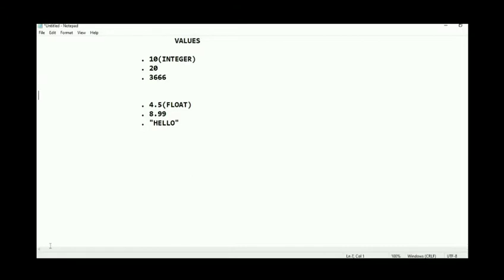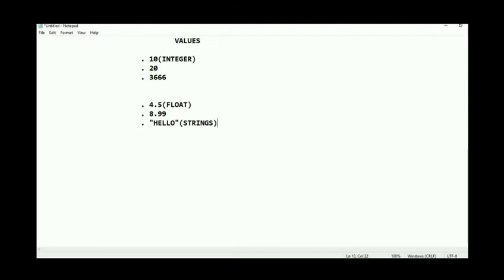And now we will go to the float. What does a float consist of? A float consists of decimal values. Those are 4.5, 8.99. Those are floats. And now coming to the strings. Anything in single quotes or double quotes is called a string.